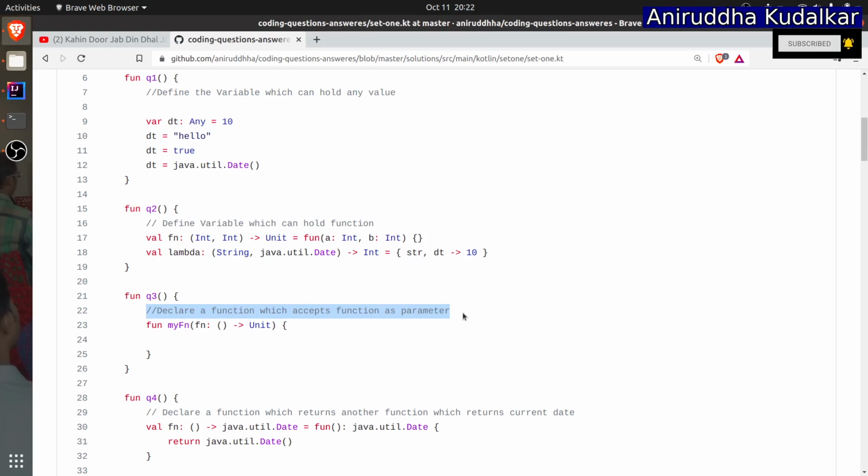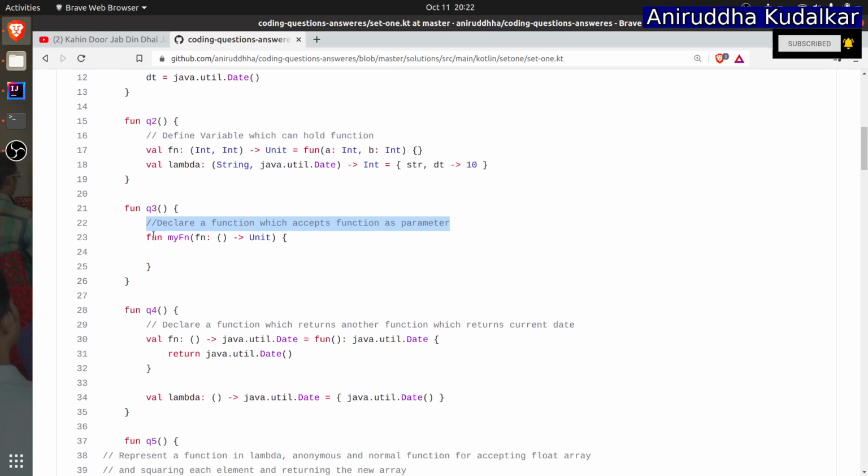Inside a function I have written a function myFn, and to that function I have passed fn, which is of type function that is going to accept 0 parameters and return the Unit value. Declare a function which accepts a function as a parameter.